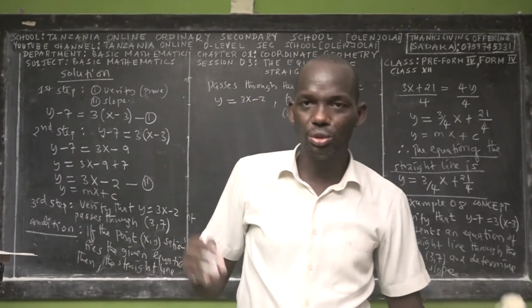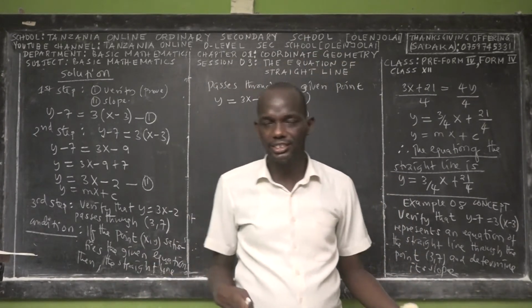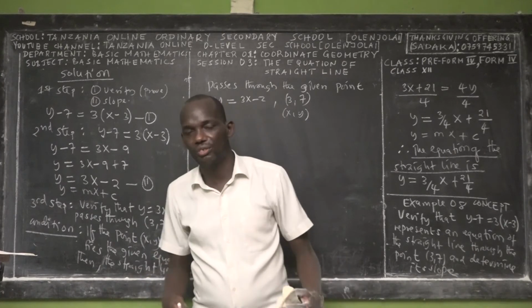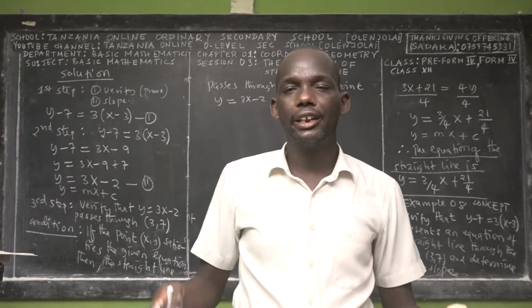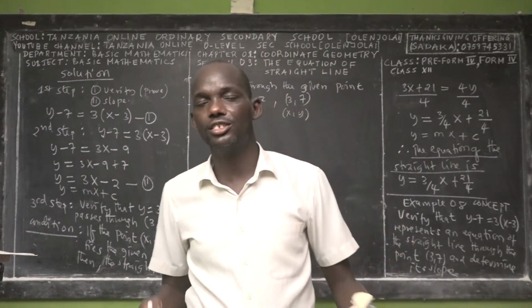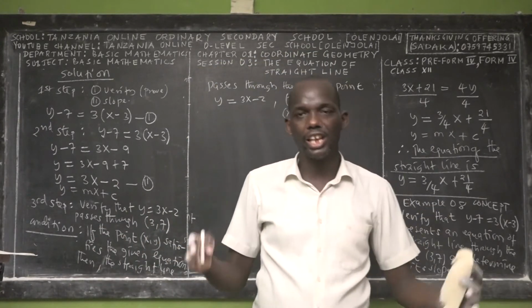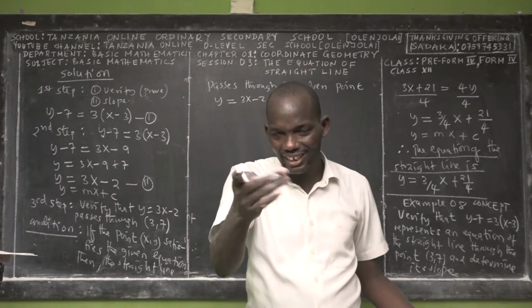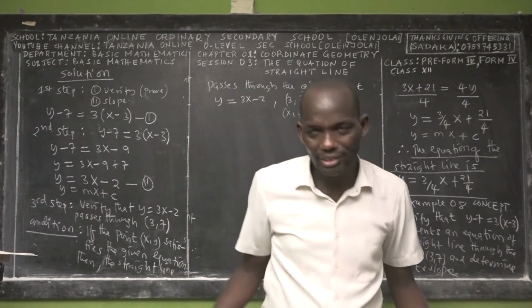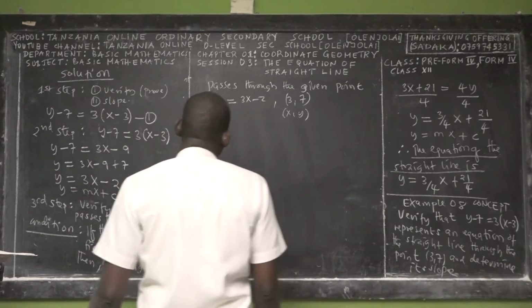But if we substitute the given coordinates into the equation of the straight line, and we find that the value of the left hand side is not equal to the value of the right hand side, then we conclude that the point does not satisfy the equation. Right? Did you understand? Please tell us in the comment section if you've understood.